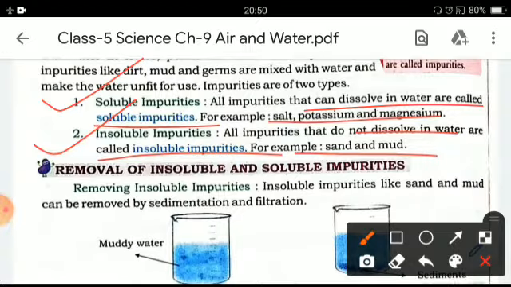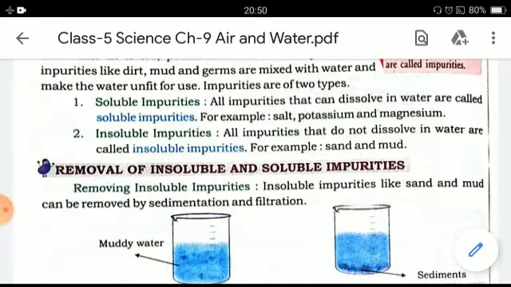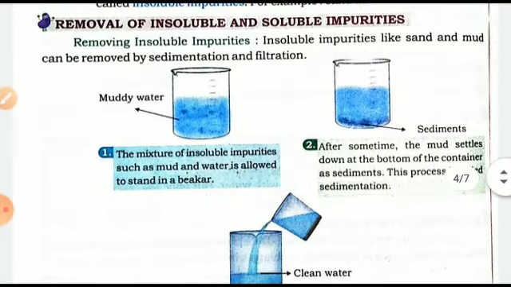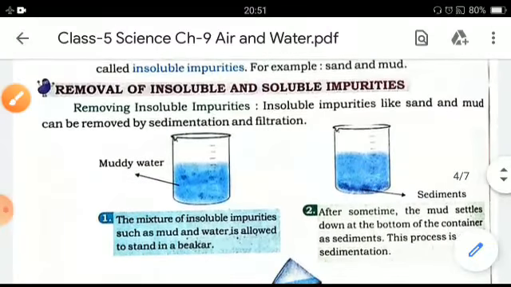Now, let's see how we can remove these insoluble and soluble impurities from water. Removing insoluble impurities. Insoluble impurities like sand and mud can be removed by the process of sedimentation and filtration. You can see in the picture the process of sedimentation for the removal of insoluble impurities from water.